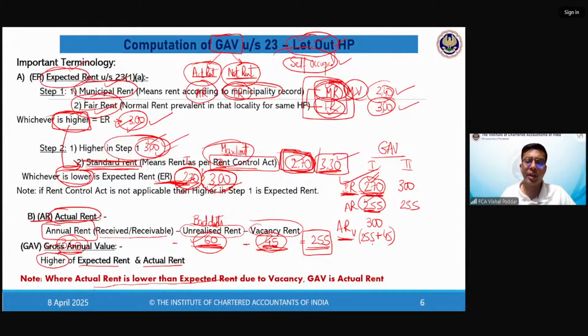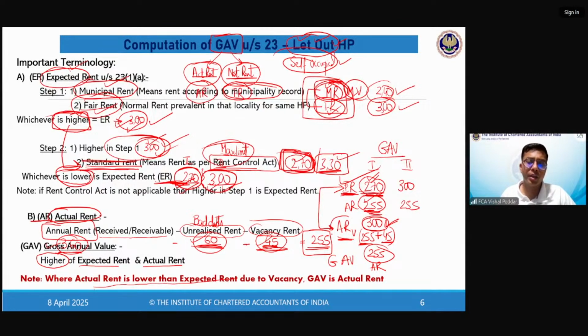How to find out ARV? Take your AR, which is 255, and add in this the vacancy portion. How much is the vacancy portion? It is 45. So adding up this makes it 300. Now compare ER with ARV. Now if your ARV is greater than ER, as you can see in my example, ARV is greater, now my GAV will be AR, that is 255.